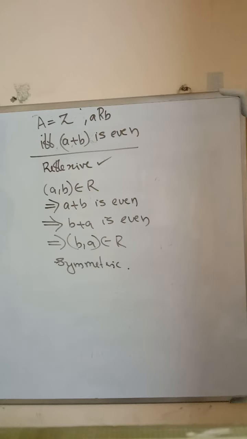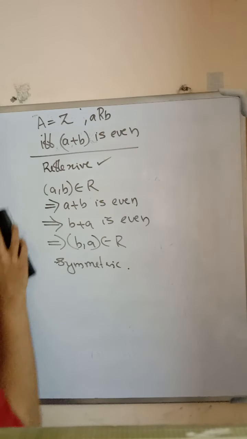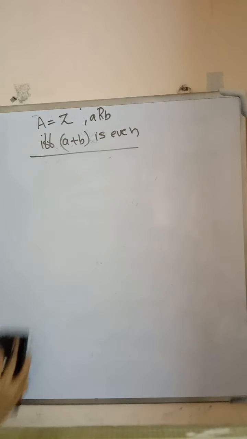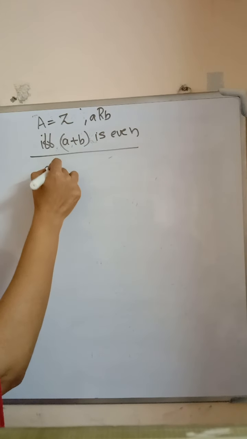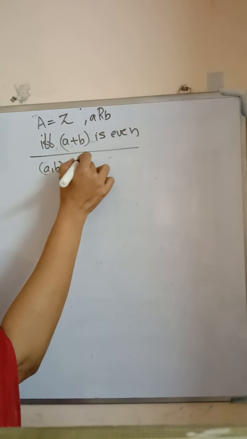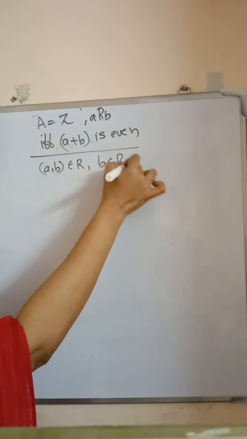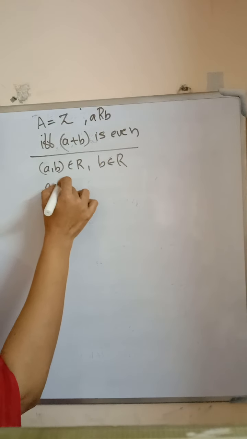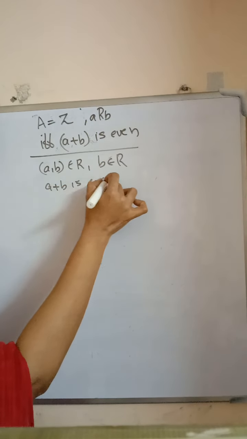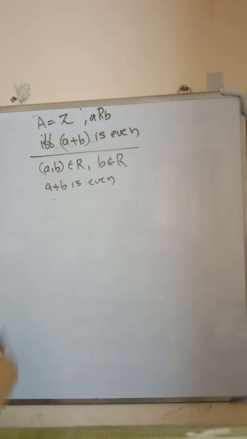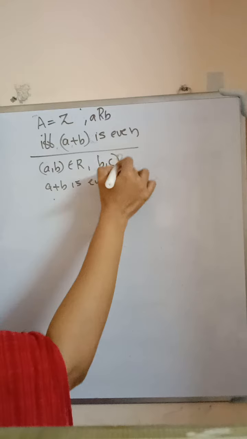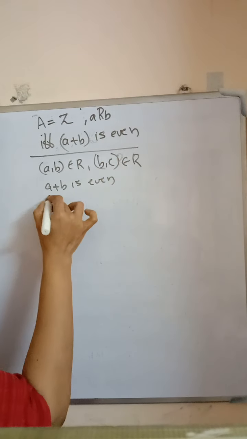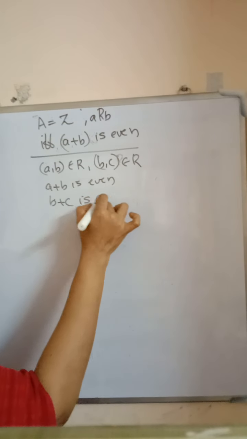Now we check the transitivity. Suppose (A, B) is an element of R and (B, C) is an element of R. Therefore, A plus B is even, and B plus C is even.